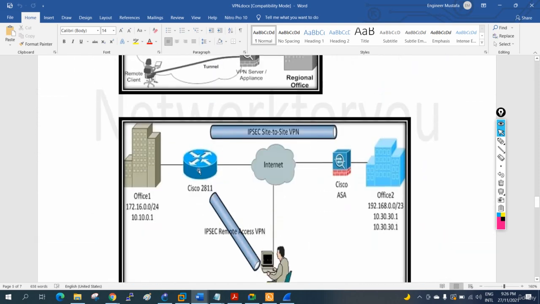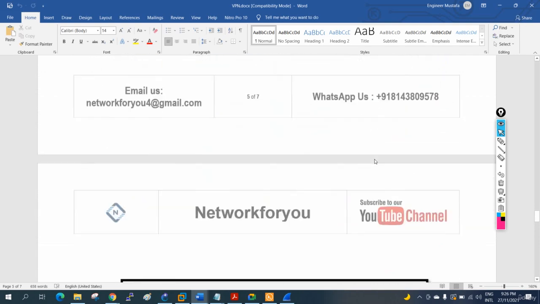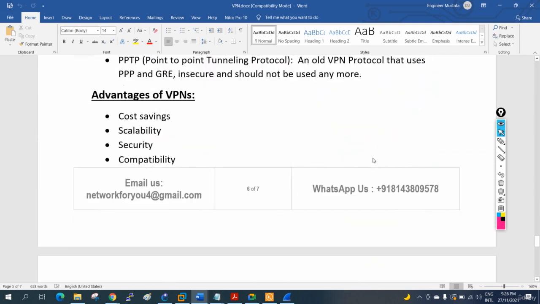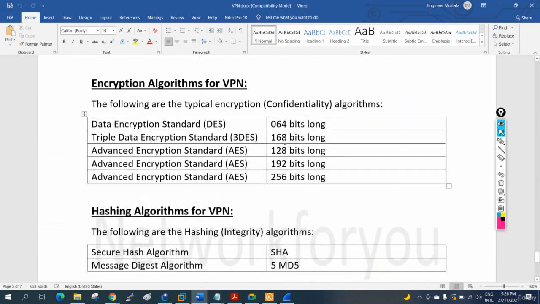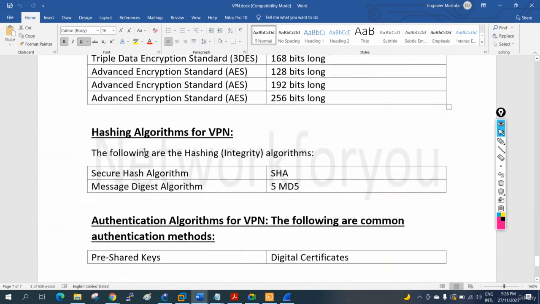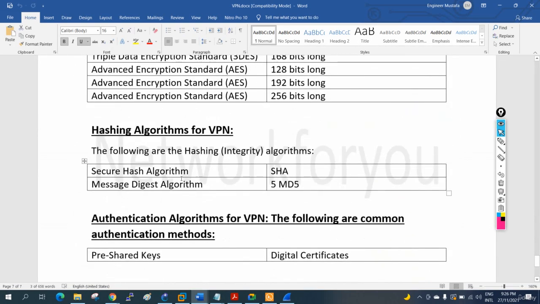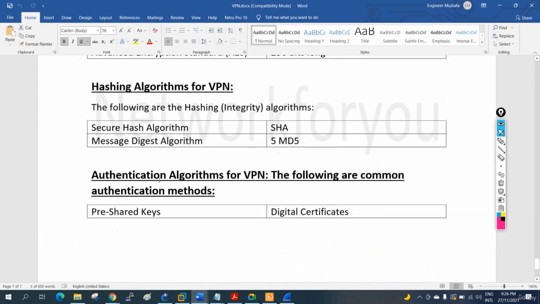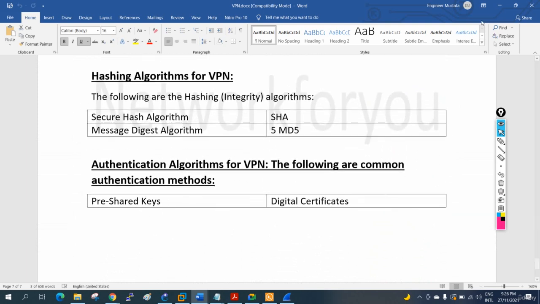One side can be a router and the other side a firewall, or both sides firewalls or both routers, same vendor or different vendors, no issue. After that we covered the advantages, and that encryption has three algorithms, hashing is used for integrity and has two algorithms, and authentication also has two algorithms.